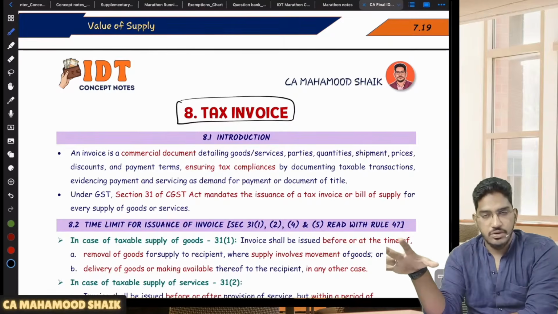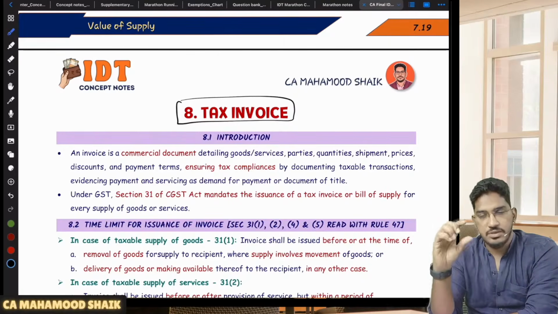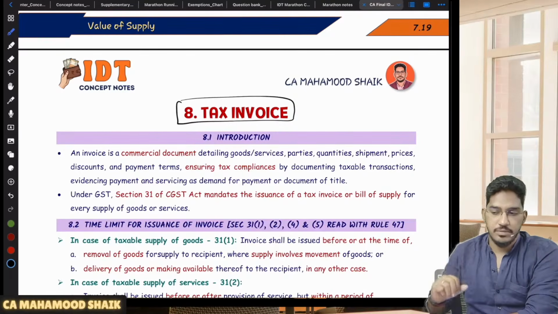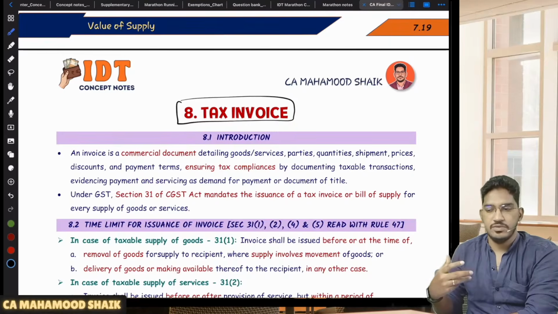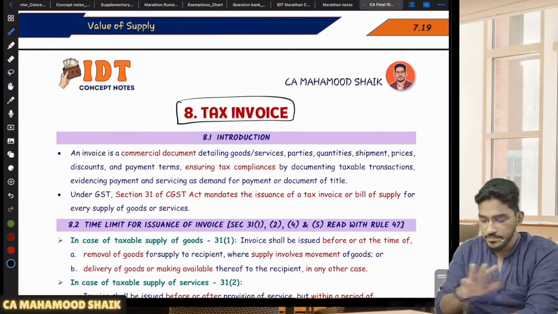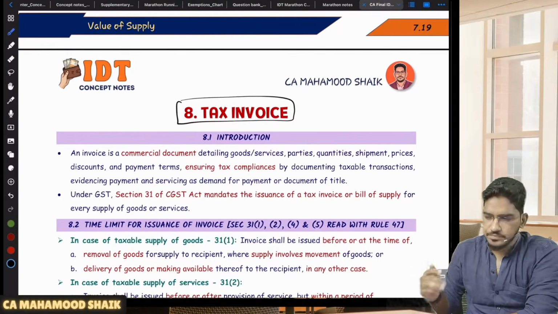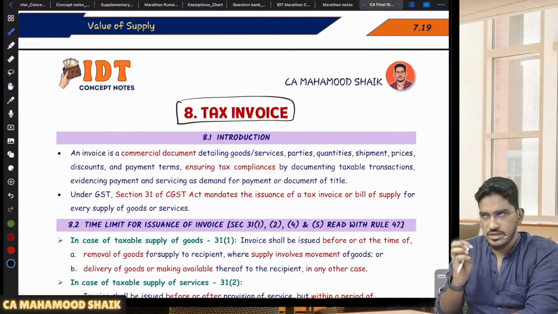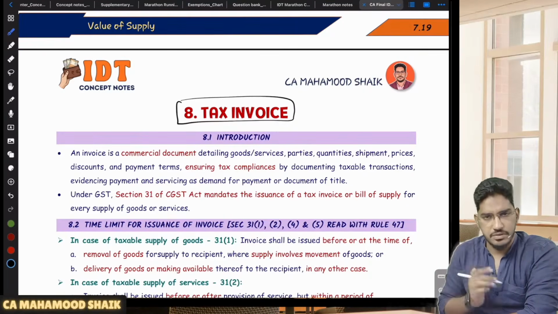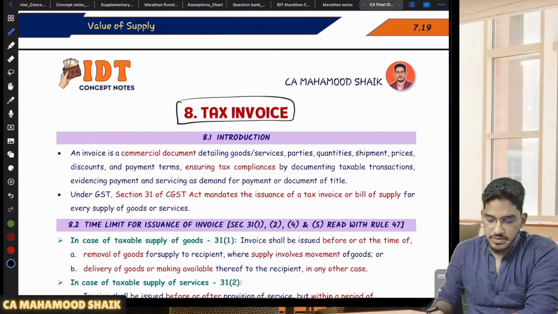Overall, they will not ask any dedicated question from this chapter, but there are some important time limits you have to remember, which have a connection especially with the time of supply chapter. These due dates for issuing the invoices have a connection. So we will have a quick recap. We will not spend much time here, hardly 15 to 20 minutes, then we'll proceed with the subsequent chapter.